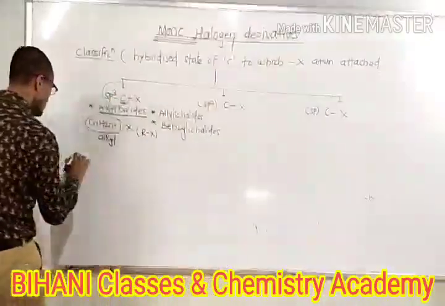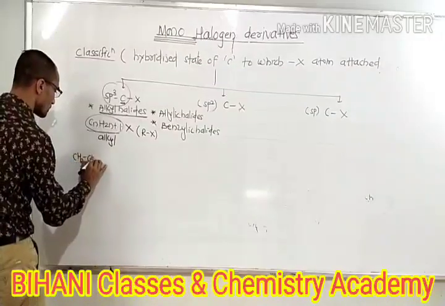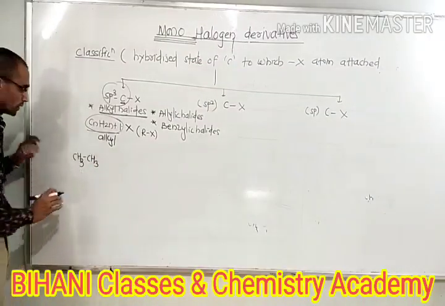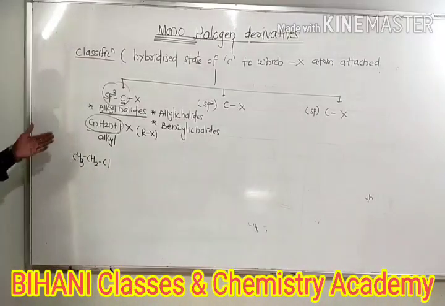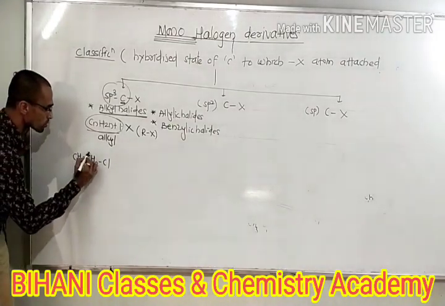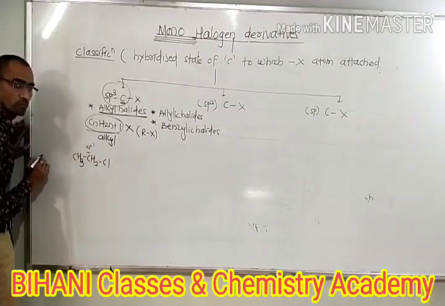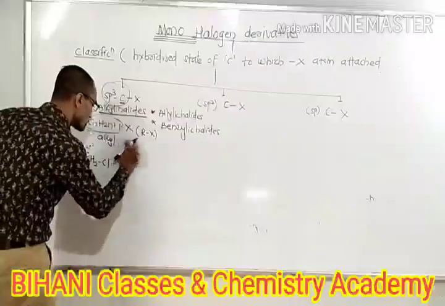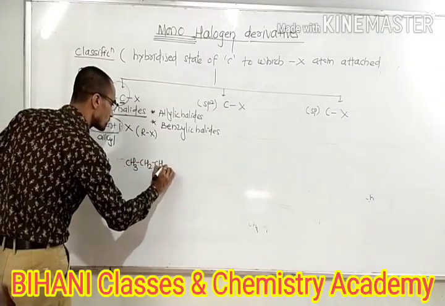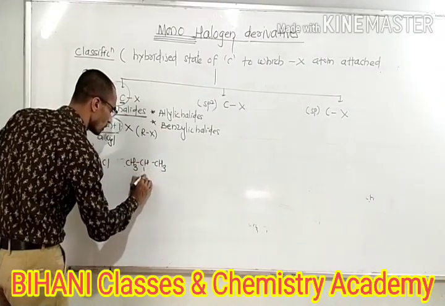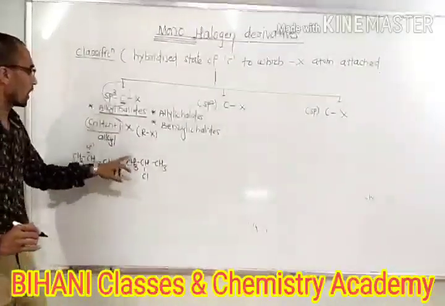For example, CH3CH3, ethane, we replace one hydrogen by Cl. So it becomes an alkyl halide. The halogen atom attaches to sp3 carbon. Suppose CH3CH2CH3 and we replace a hydrogen from here. Again this will be an alkyl halide.